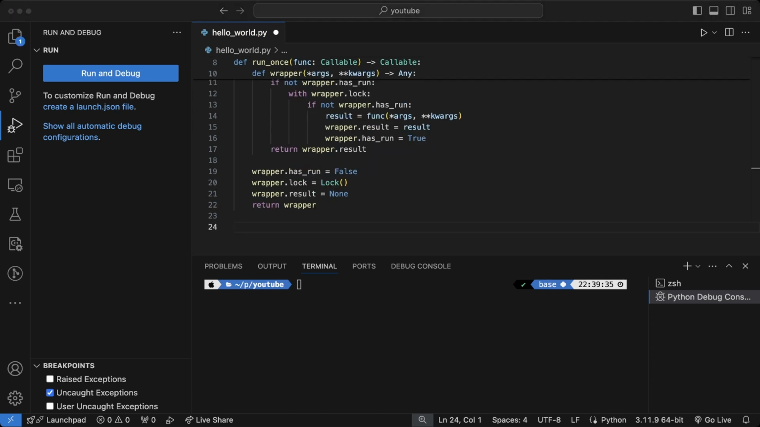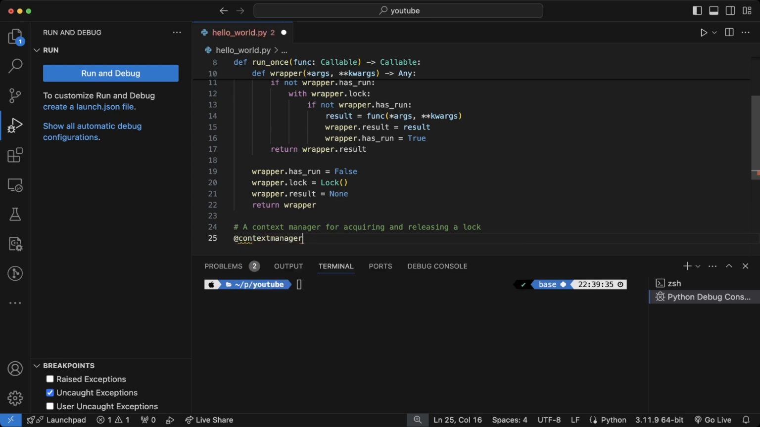Next, we'll simulate acquiring and releasing the Global Interpreter Lock, GIL. The GIL is Python's way of making sure only one thread executes Python bytecode at a time, preventing race conditions.